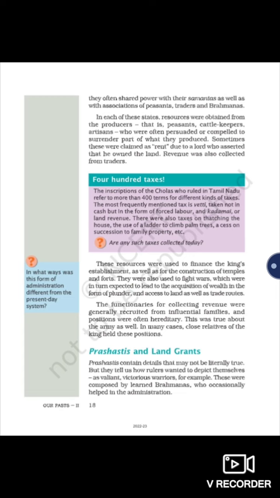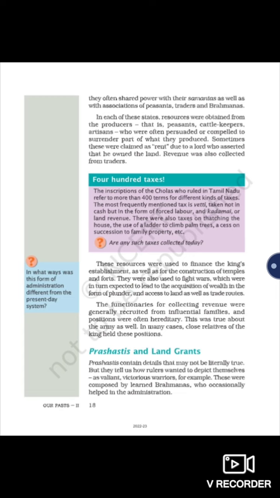So the peasants and cattle keepers who produced things for the kingdoms were persuaded and compelled. Sometimes these were claimed as rent due to the lord who asserted that he owned the land. Because if someone buys land, we often say we take rent. Like that, the king also did this to the peasants and cattle keepers.